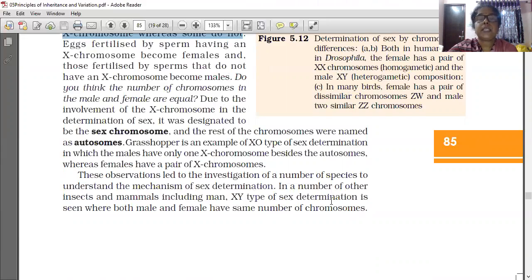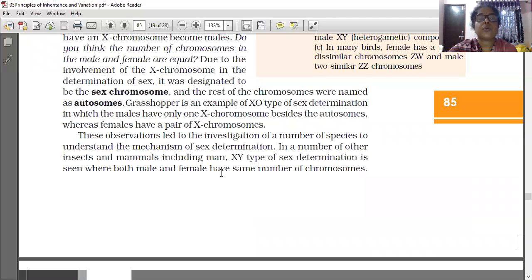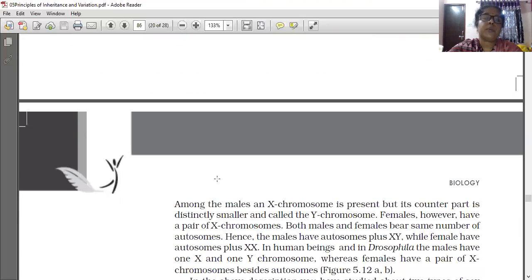Among the males, an X chromosome is present, but its counterpart is distinctly smaller and is called a Y chromosome.